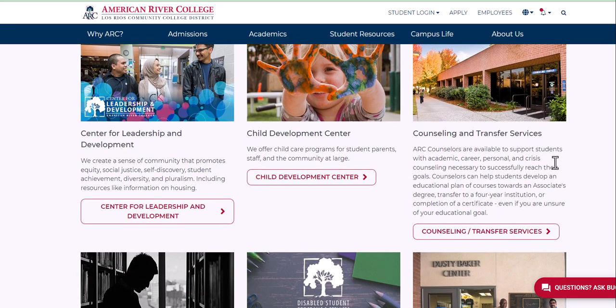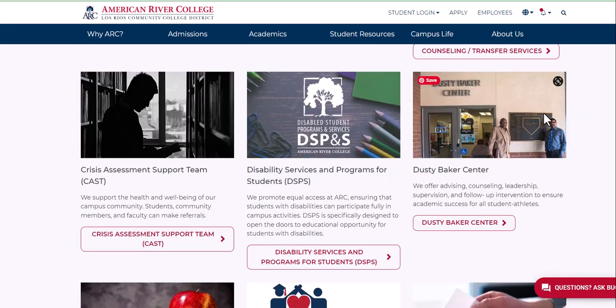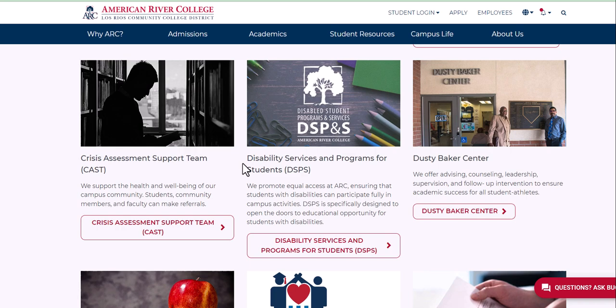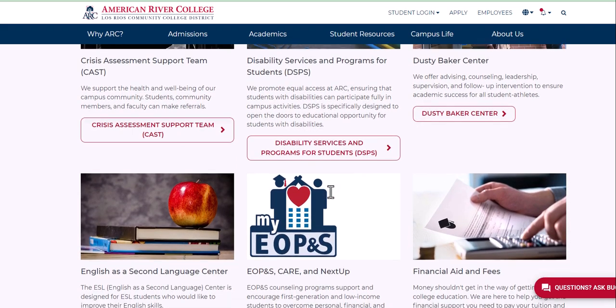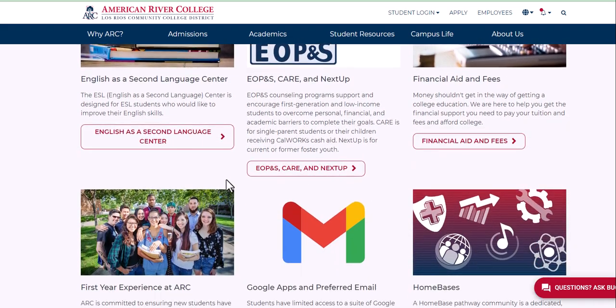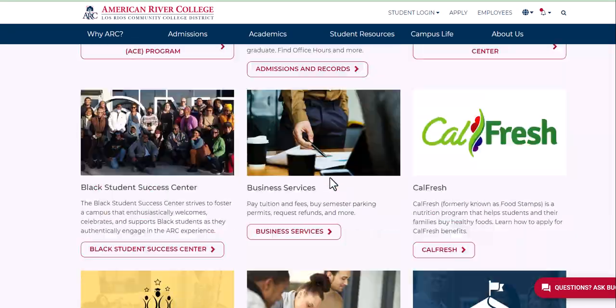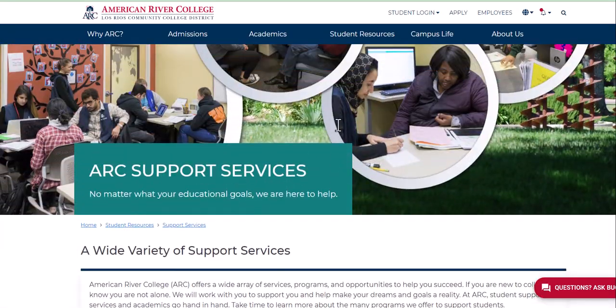There are all these resources here. If you're an athlete, the Dusty Baker Center, make sure that you go there. If you have any sort of learning assistance needs, then you will go to DSPS and they can contact me and we can create a plan for you. So lots of resources here. ESL if you're an English learner. So just check out the ARC support services.